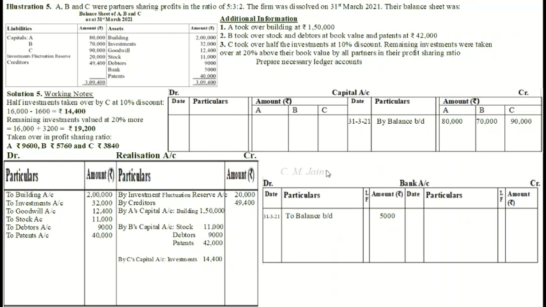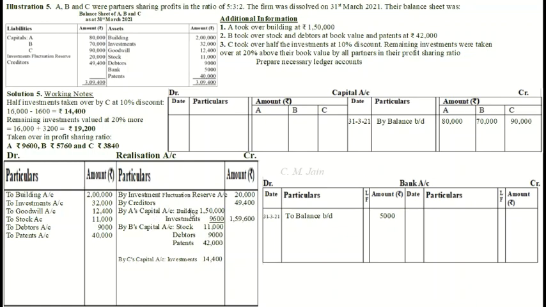Written. Okay, now what should be the entry? Capital accounts of partners will be debited and realization account will be credited. So we have already written in realization account on credit side by A's capital, by B's capital, by C's capital. Below each of these, now we will write